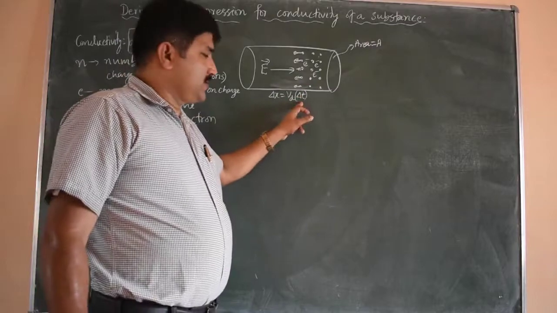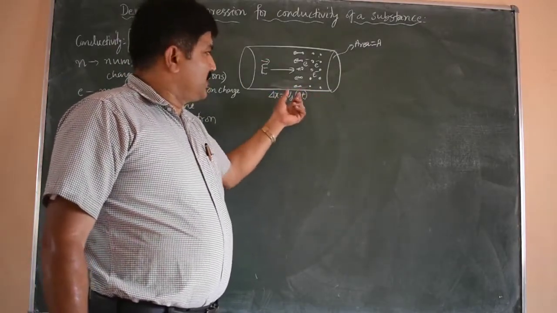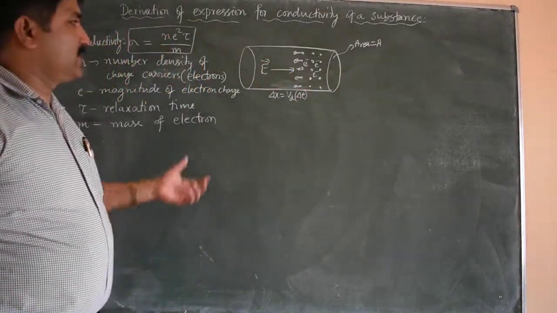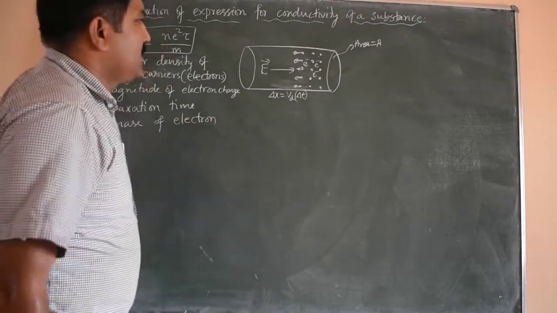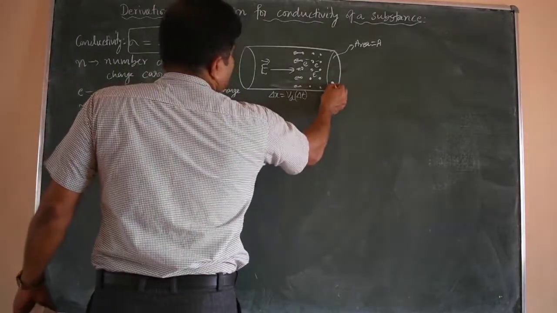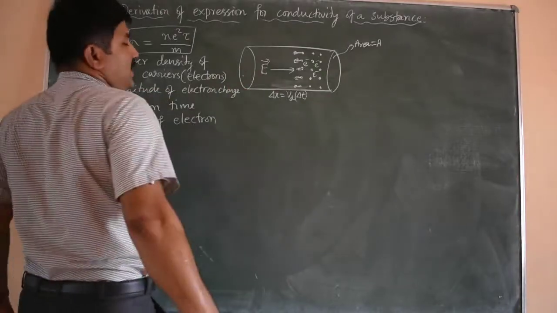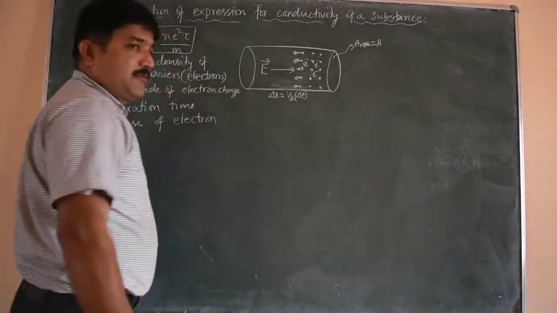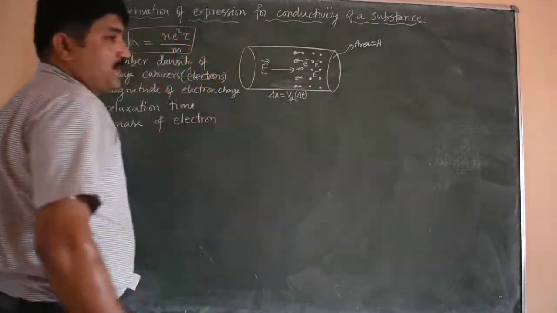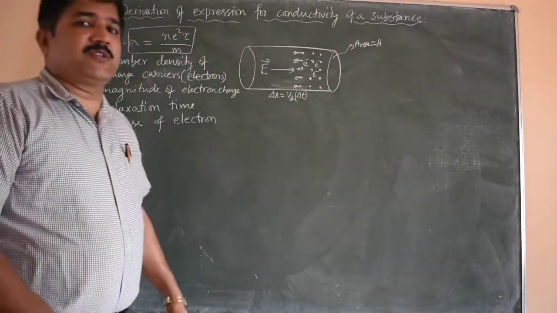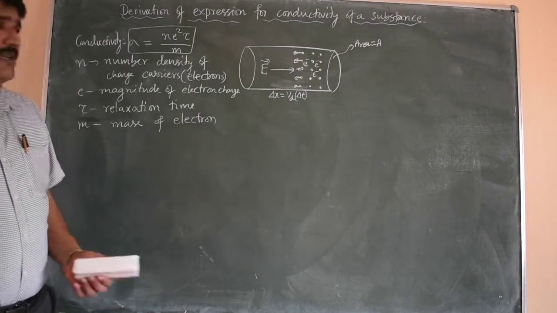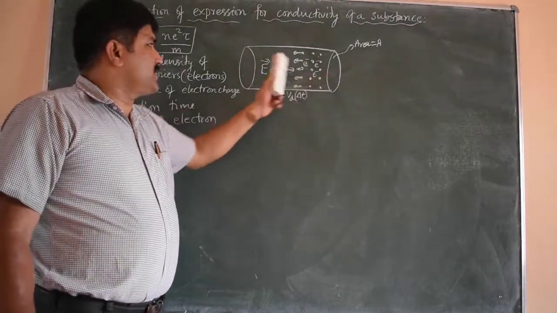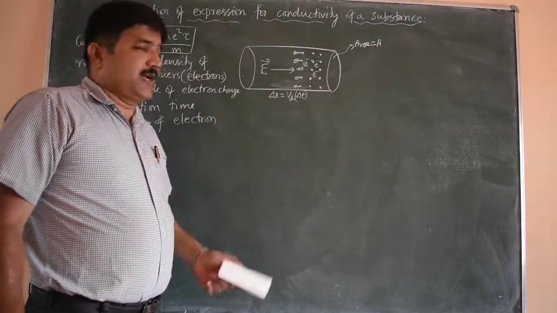So delta t is not an unknown time, it is a small time, in which the electron drifts from this end to the left end. The electric field is applied from left to right, whereas electrons drift, undergoing a series of collisions with the ions or atoms, and reach the other end of the conductor in a small time delta t.